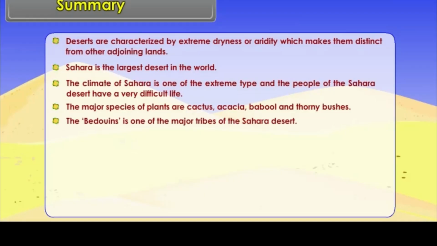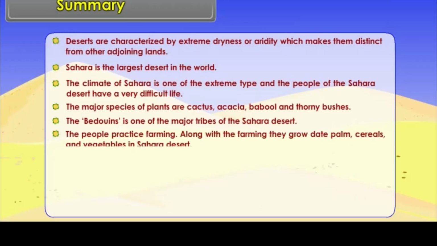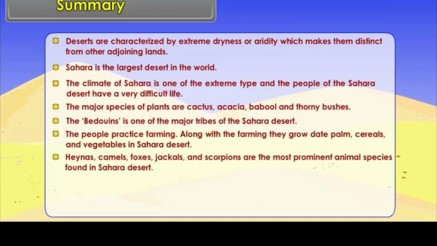The Bedouins are one of the major tribes of the Sahara Desert. The people practice farming, and along with it they grow date palm, cereals and vegetables in Sahara Desert. Hyenas, camels, foxes, jackals and scorpions are the most prominent animal species found in Sahara Desert.